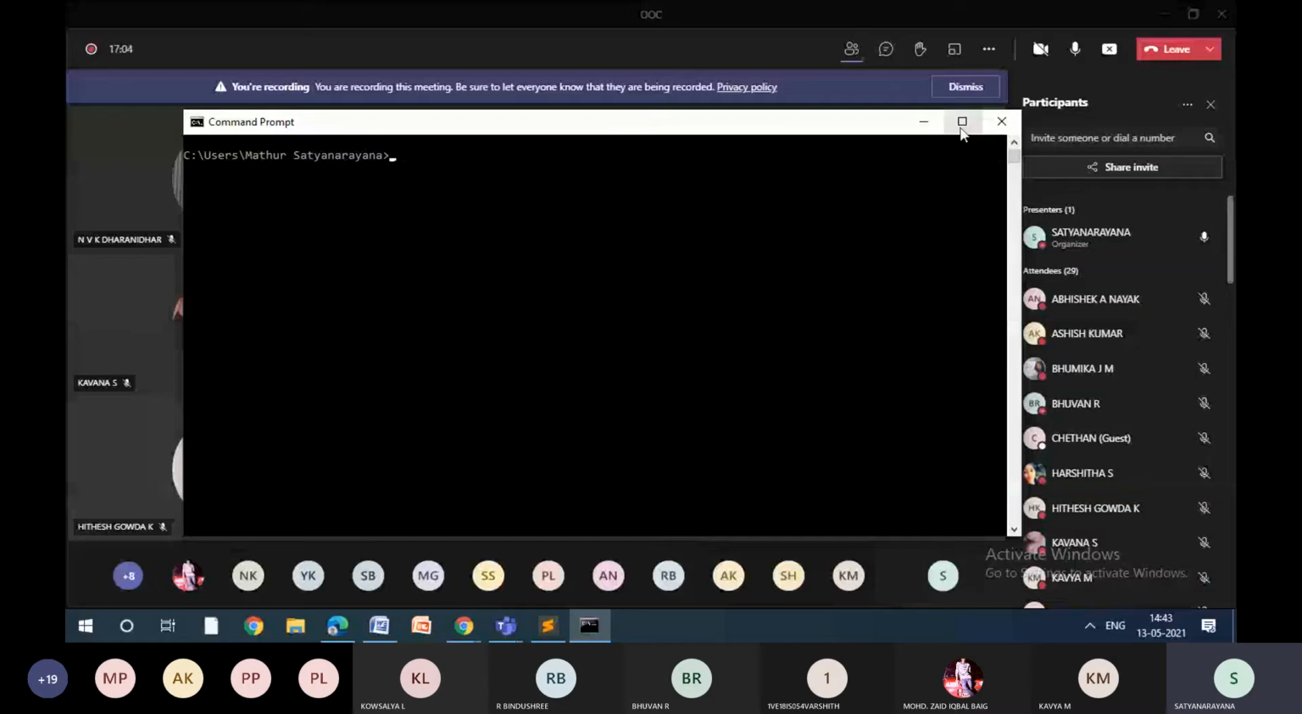So now if you want to go directly to C colon, I want to remove all these subfolders. So CD backslash, then it will remove all the subfolders.